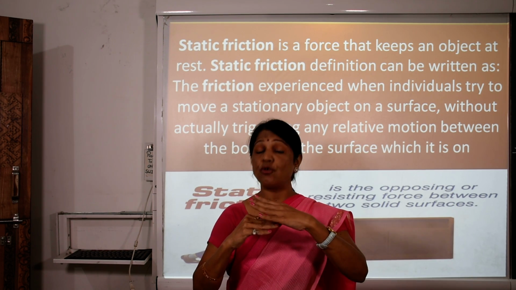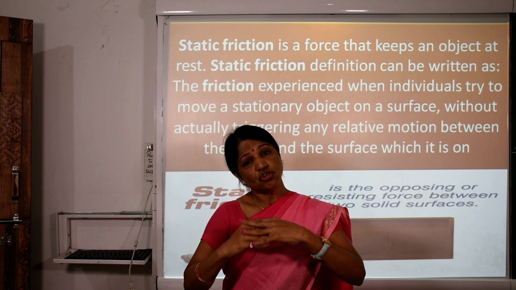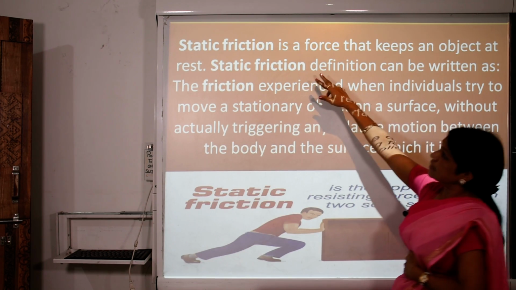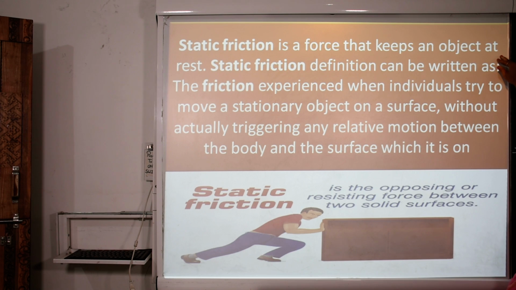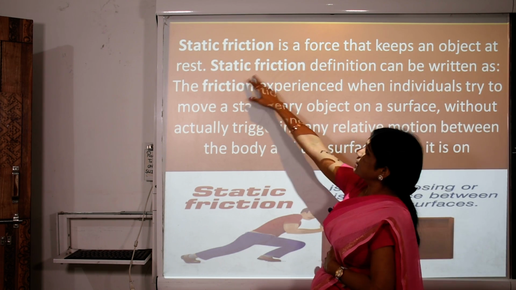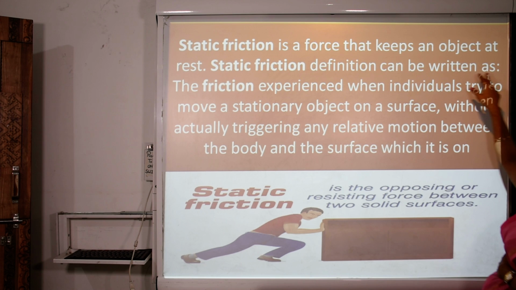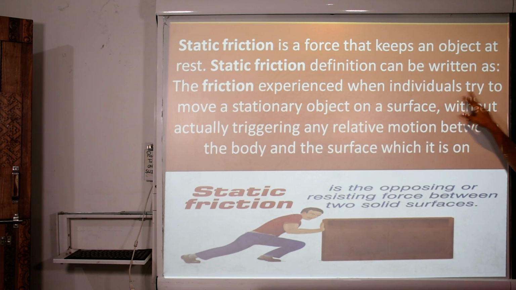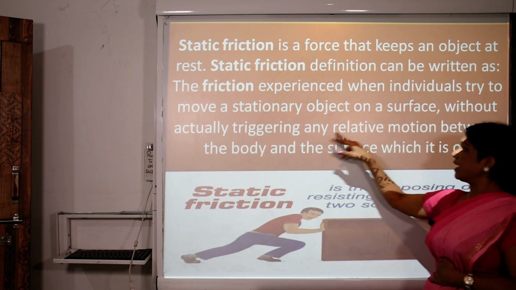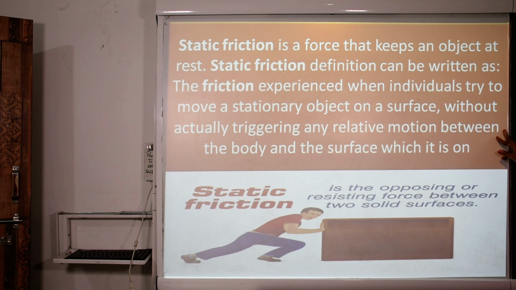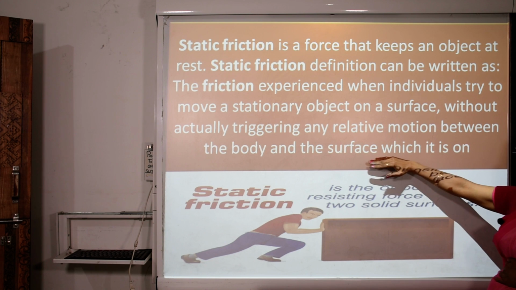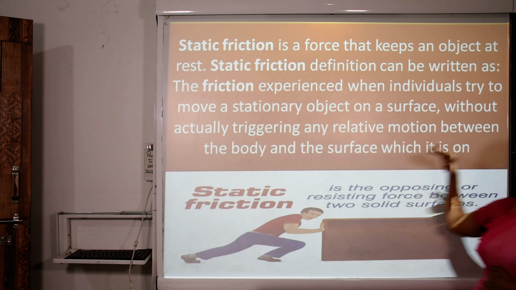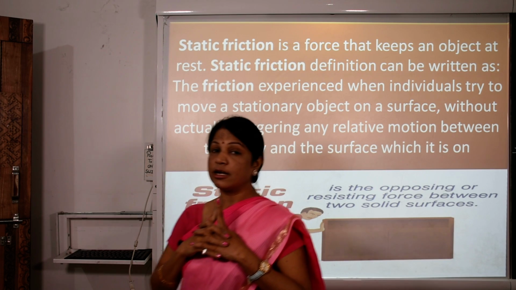Once we apply force on it, it can start moving. So static friction is a force that keeps an object at rest. The definition can be written as the friction experienced when an individual tries to move a stationary object on a surface without actually triggering any relative motion between the body and the surface. So it is called static friction.